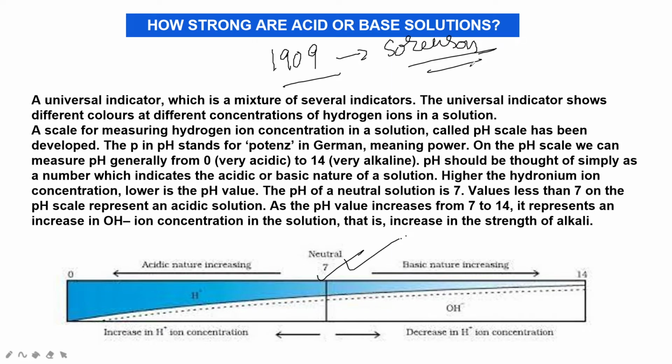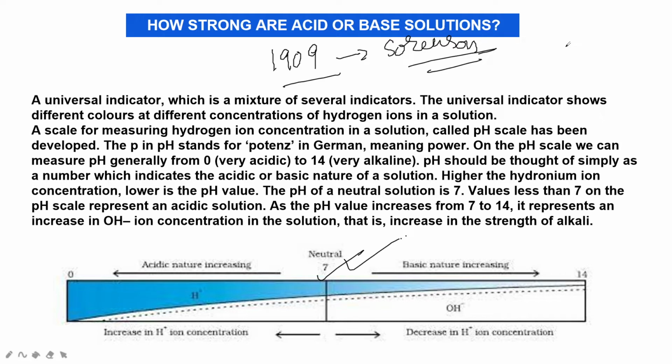He is the person who first devised it. In pure water the concentrations of hydrogen ions and hydroxide ions are always equal.